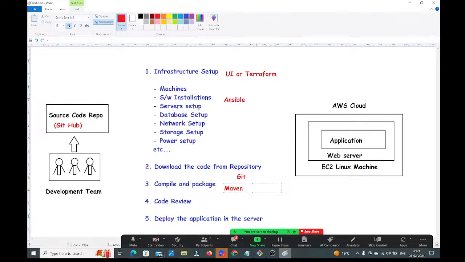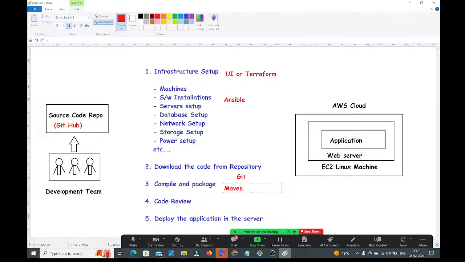Okay. Once the code is downloaded, compiled, and everything is done, next, what is your job? I want to perform the code review also. How will you do the code review? You don't know Java. You don't know Python. You are the operations engineer. But that code is developed by using Java.